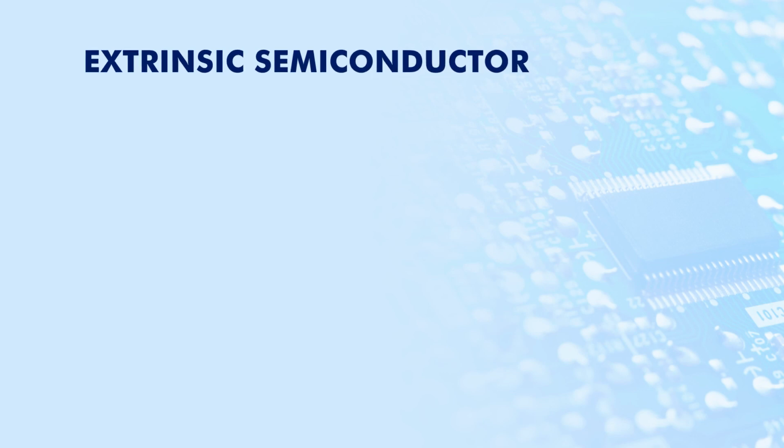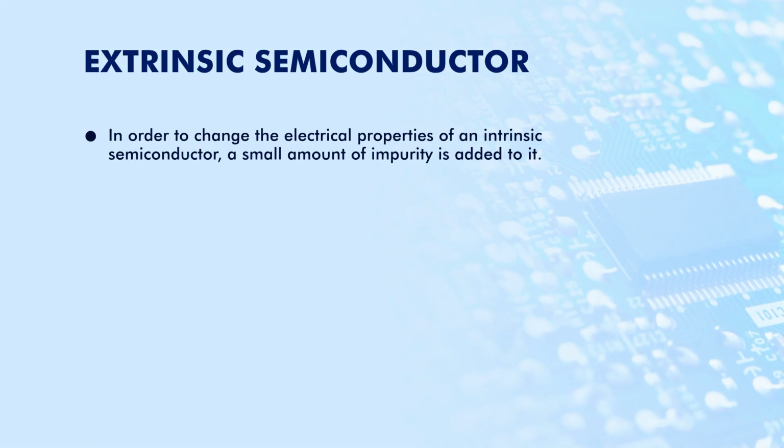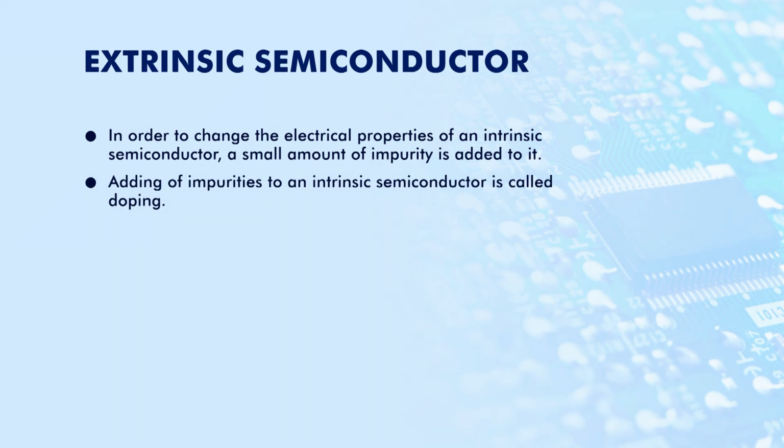Now, moving forward towards extrinsic semiconductors. In order to change the properties of an intrinsic semiconductor, a small amount of other material is added to it. We can alter the property of the intrinsic semiconductor. How can these properties be altered?